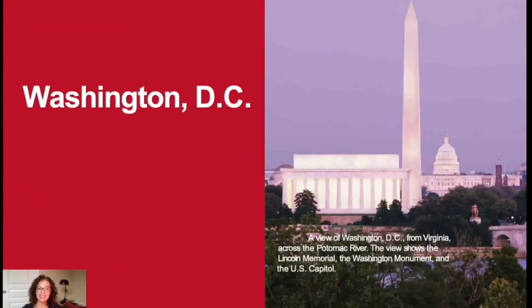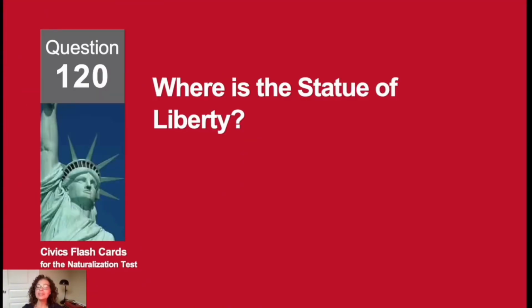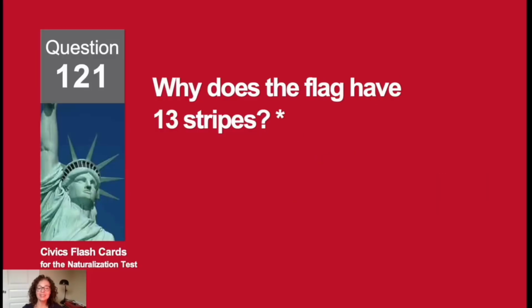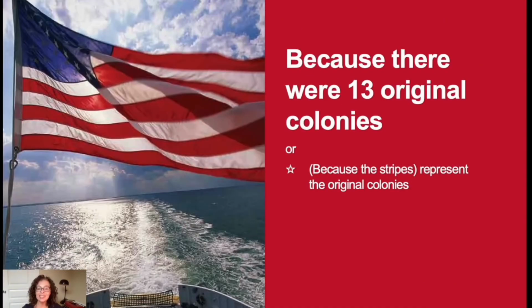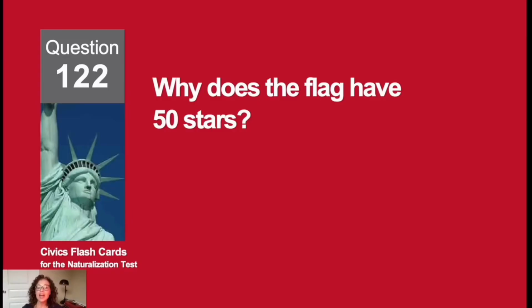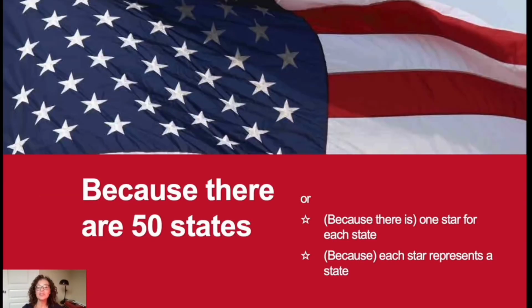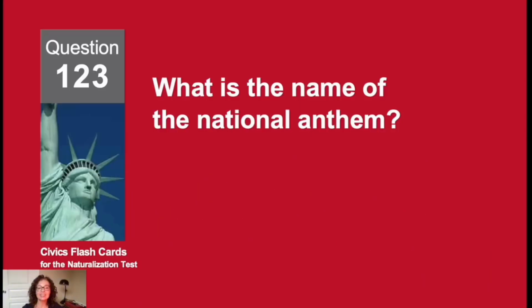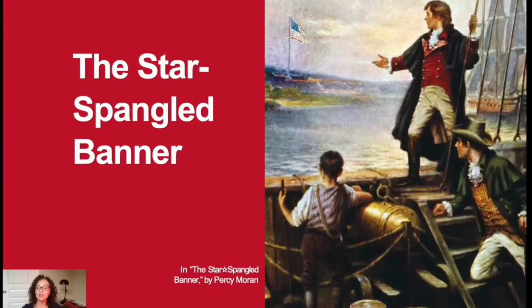What is the capital of the United States? Washington, D.C. Where is the Statue of Liberty? New York. Why does the flag have 13 stripes? Because there were 13 original colonies. Why does the flag have 50 stars? Because there are 50 states. What is the name of the national anthem? The Star-Spangled Banner.